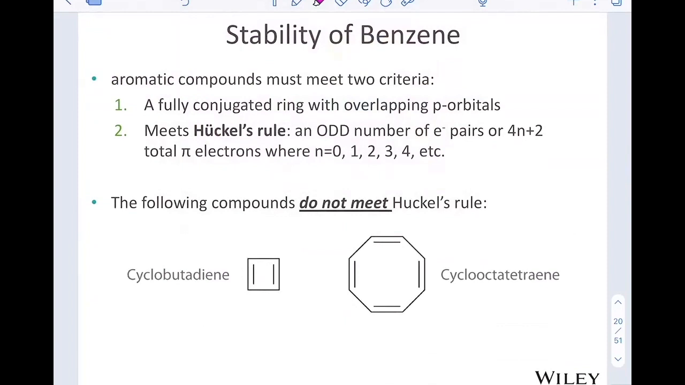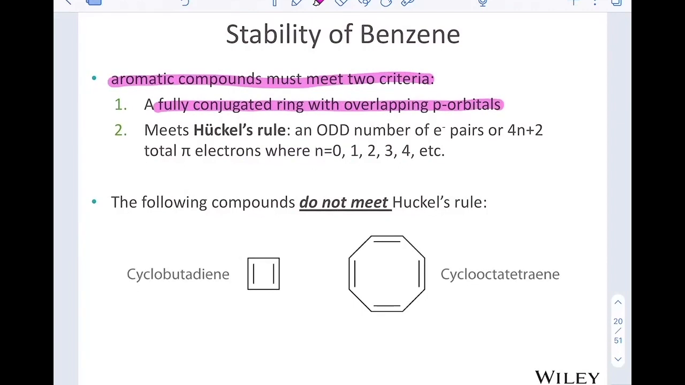In order for a compound to be aromatic, it has to meet 2 criteria. The first one is that it has to be a fully conjugated ring with overlapping p orbitals. So we have to have a ring that is fully conjugated, so it cannot contain an sp3 hybridized carbon. The second criterion is that it has to follow Huckel's rule. And Huckel's rule says that we need an odd number of electron pairs, or that we follow 4n plus 2.